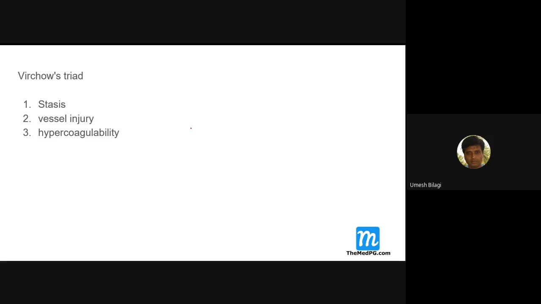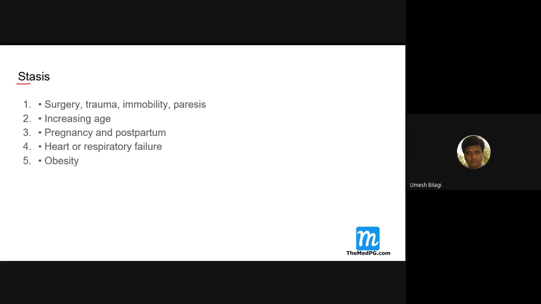Then increasing age basically. I got a chart on that. I'll show you. So the stasis causes are whenever there is stasis: a patient who has had surgery, especially orthopedic surgery, patients who have sustained trauma, immobility, paralysis, hemiparesis, basically paralysis.